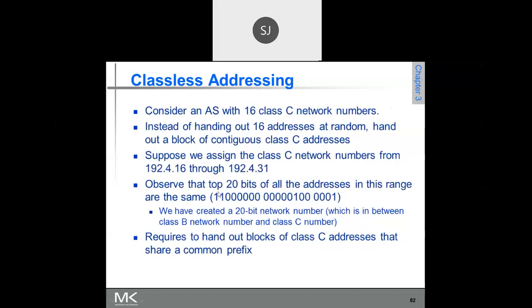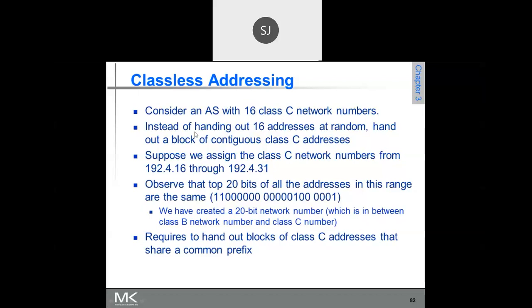He takes an example of an autonomous system. Let us take one example. Consider an AS, an autonomous system. An autonomous system is a network consisting of several networks. It is a network of networks. Please try to understand this. So consider an autonomous system with 16 class C network numbers.